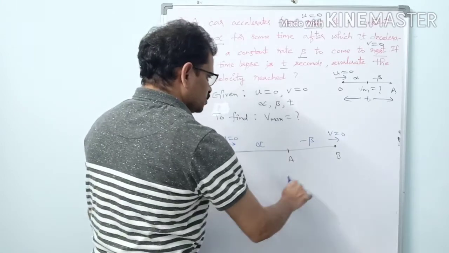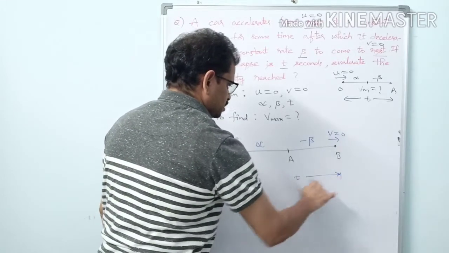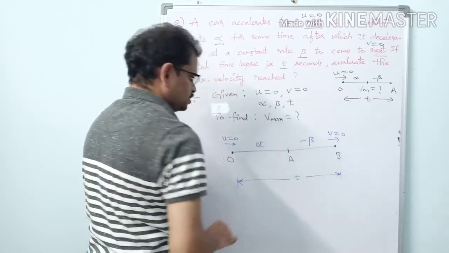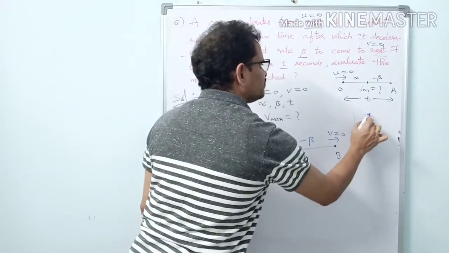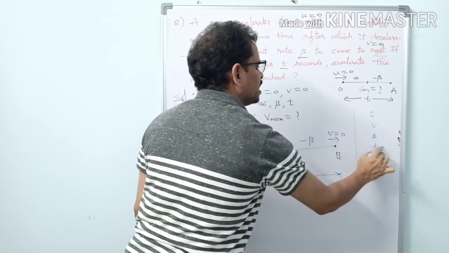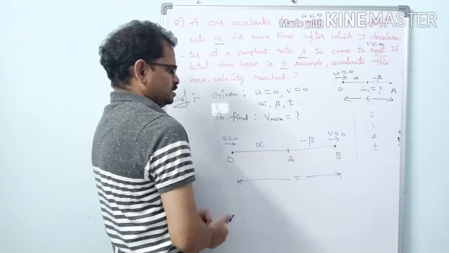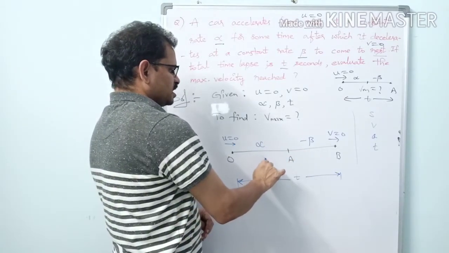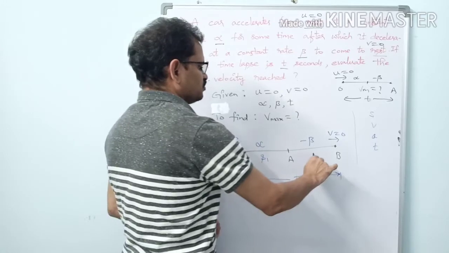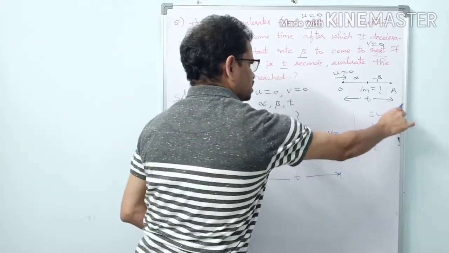What else is given to us? The total time t is given. What are the kinematic physical quantities? Displacement, velocity, acceleration and time. Displacements we have not considered yet, so let us consider the displacement from O to A as S1 and the displacement from A to B as S2. Displacements considered.